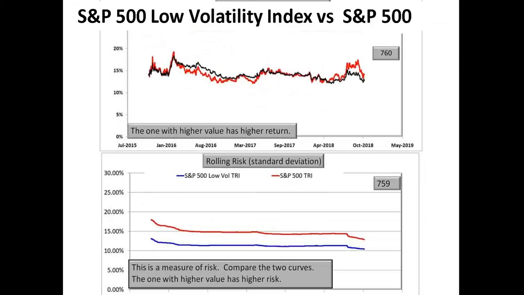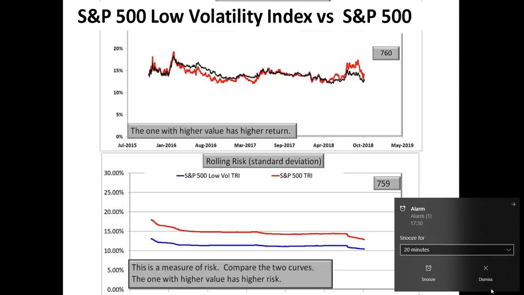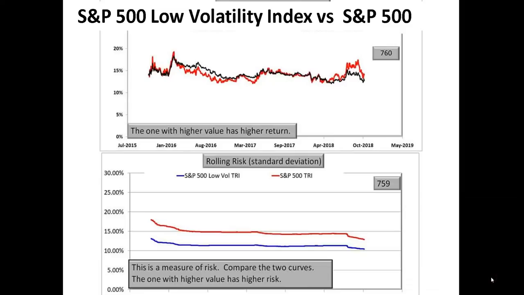Now if you look at the case for the USA, everybody knows that the S&P 500 is one of the most popular broad market indices in the US. The S&P 500 low volatility index is created by taking the 100 stocks from the S&P 500 which have the lowest volatility. These are 7-year returns on the top, and the rolling returns are seen. About 760 7-year returns are seen, and typically there's no clear winner, but you can see that the low volatility index matches up to the S&P 500. It doesn't always beat it.